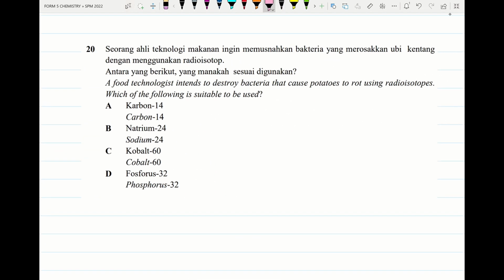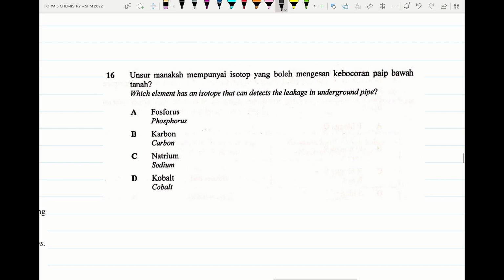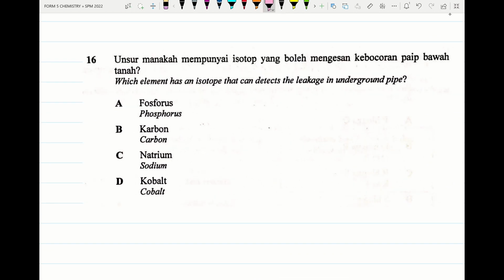Food technologists intend to destroy bacteria that cause potatoes to rot using a radioisotope. The radioisotope is known as cobalt 60. Alright, so we move on to the next question. Which element has an isotope that can detect the leakage of an underground pipe? That will be sodium, exactly sodium 24.